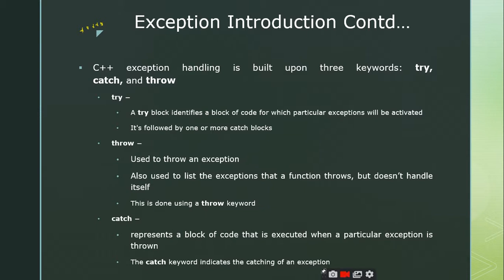But this time my idea is to make use of some programming constructs or tools or concepts, so that I can handle those exceptions in a well defined manner. Whenever I get an exception, I don't want my program to be terminated abruptly.